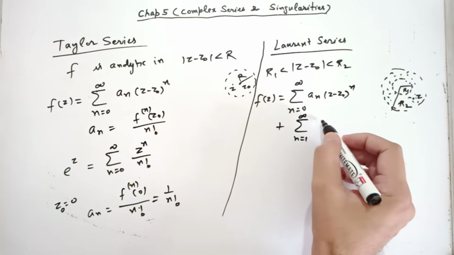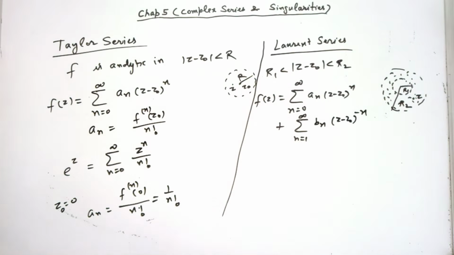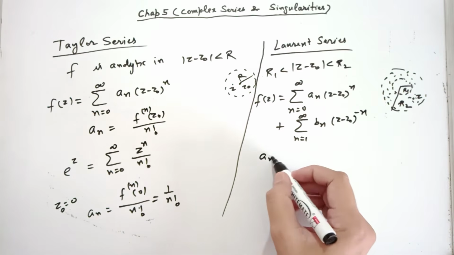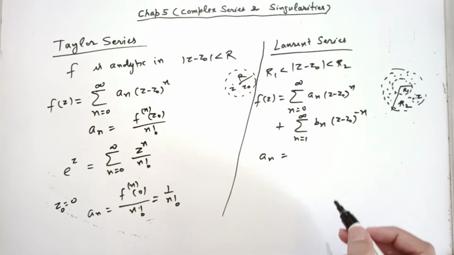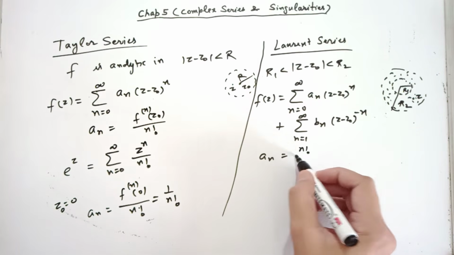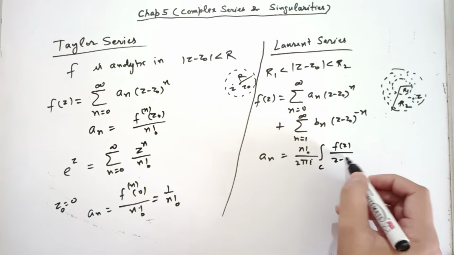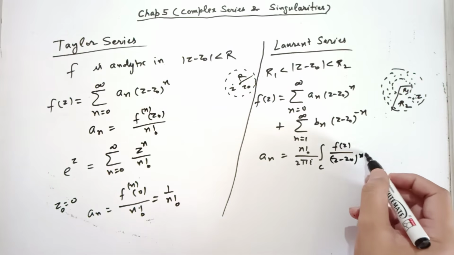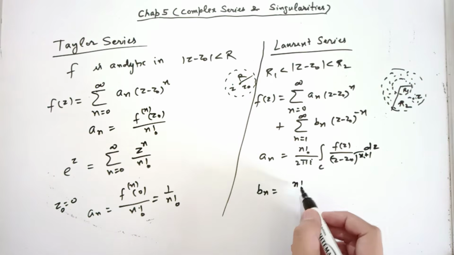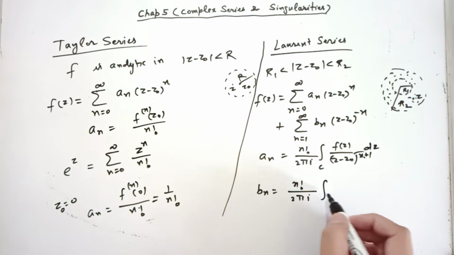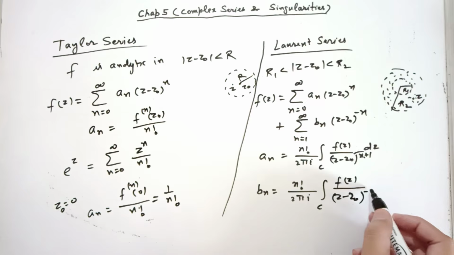Here n goes from 1 to infinity, b_n times (z minus z0) to the power minus n. a_n is given by n factorial over 2 pi i, integral along C of f(z) over (z minus z0) to the power n plus 1 dz, and b_n is n factorial over 2 pi i, integral along C of f(z) over (z minus z0) to the power minus n plus 1.